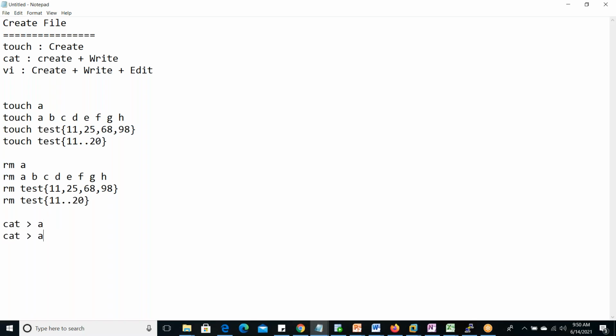This is a single file we can create, and we can write some content, and if we want to save, then Control plus D needs to be pressed. If we are creating the same file, then it will be overwritten. Okay, next, with the cat command we are able to display also. Display content. Cat is one command we are using to display the contents.